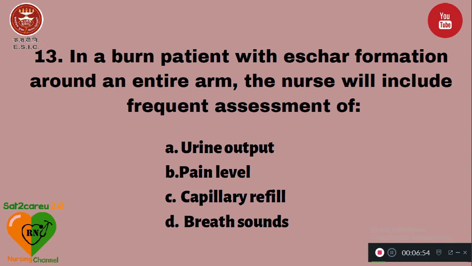Question number 13. In a burn patient with eschar formation around an entire arm, the nurse will include frequent assessment of option A. Urine output, B. Pain level, C. Capillary refill, and D. Breath sounds. So, eschar formation indicates there may be gangrene formation. So, the nurse's role is to assess the capillary refill every time.